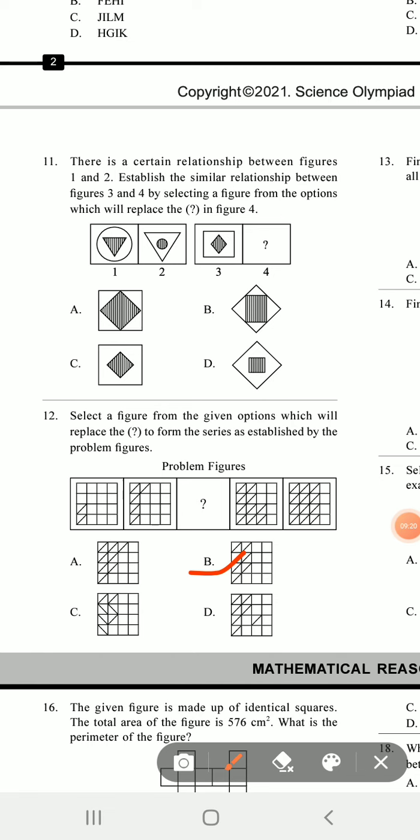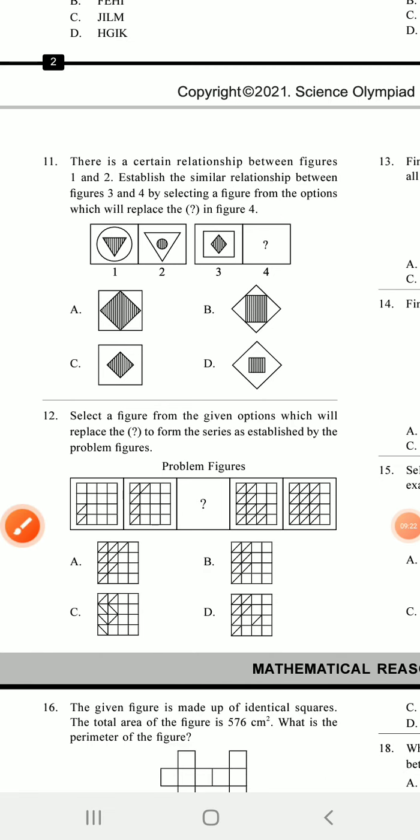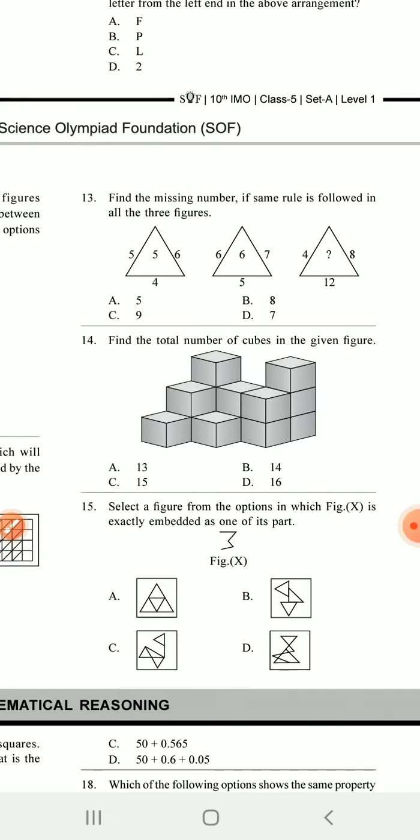Next question. 13. Find the missing number if the same rule is followed in all the figures. Look here: 5, 5, 6, 4. Then below there is 4. That means 5, 5 is repeated. 6, 6 again repeated. Then 7 comes, then 4. What comes in the middle? So I think 8 is repeated. So 13 is B.